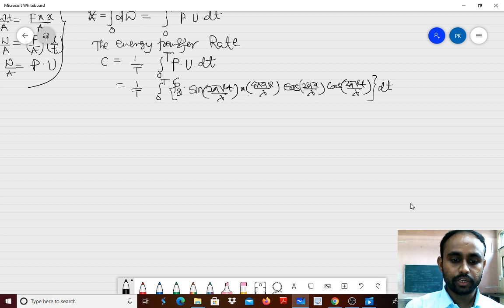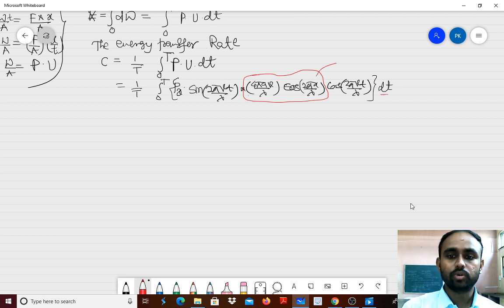Now if we look carefully at this factor from our velocity, it is completely constant with respect to time dt. So as we considered p_x, here we will consider u_x, the amplitude of the velocity equation.